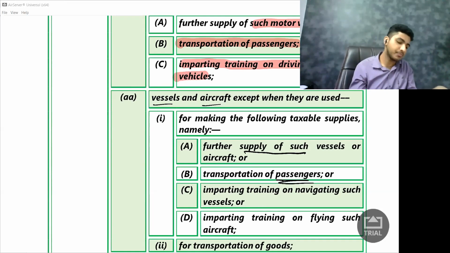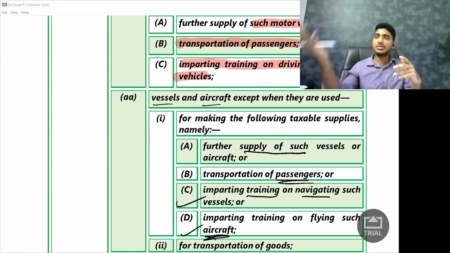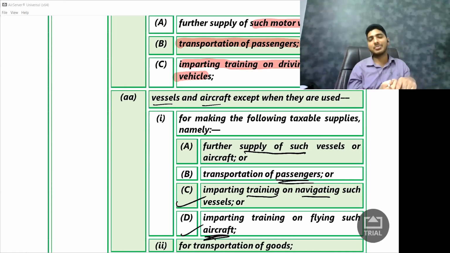Next, imparting training in navigating such vessels and aircraft. If I am purchasing a boat and teaching somebody how to navigate it, or purchasing an aircraft and teaching somebody how to fly it, then I get the credit.